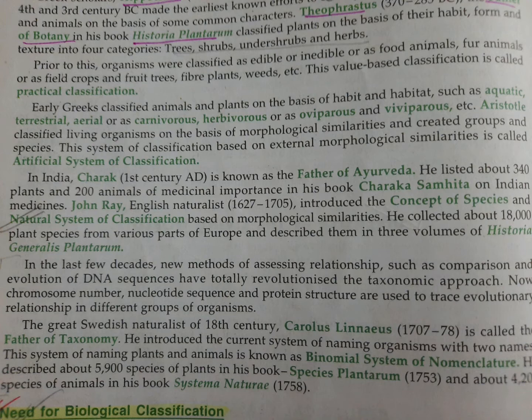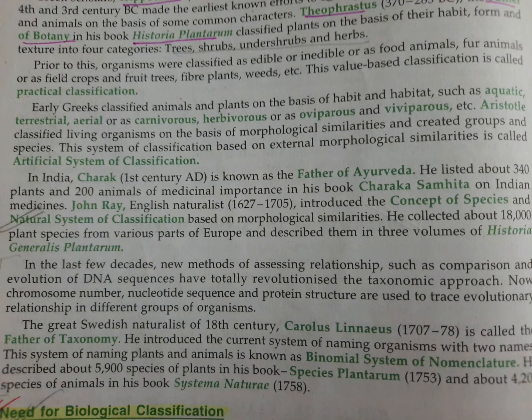Now let's see the history of this biological classification. Hippocrates and Aristotle classified the living organisms into only two groups, that is plants and animals, on the basis of some very common characters. But that is not the proper grouping, and through that grouping of only plants and animals, we cannot identify all the organisms, because there are microorganisms and other different kinds of organisms.